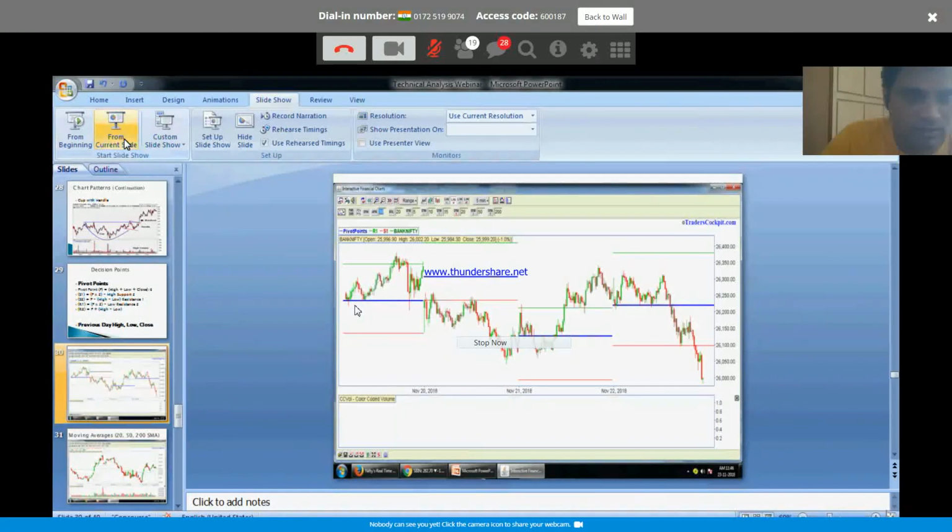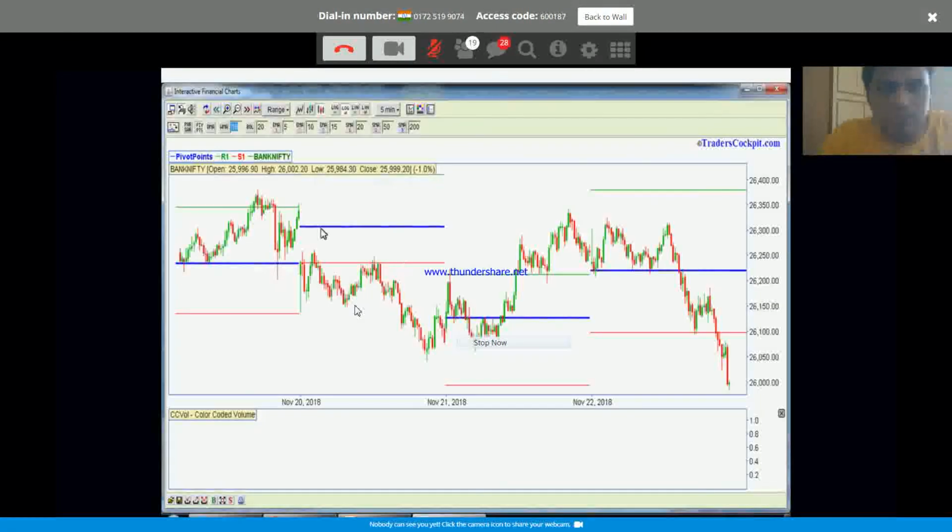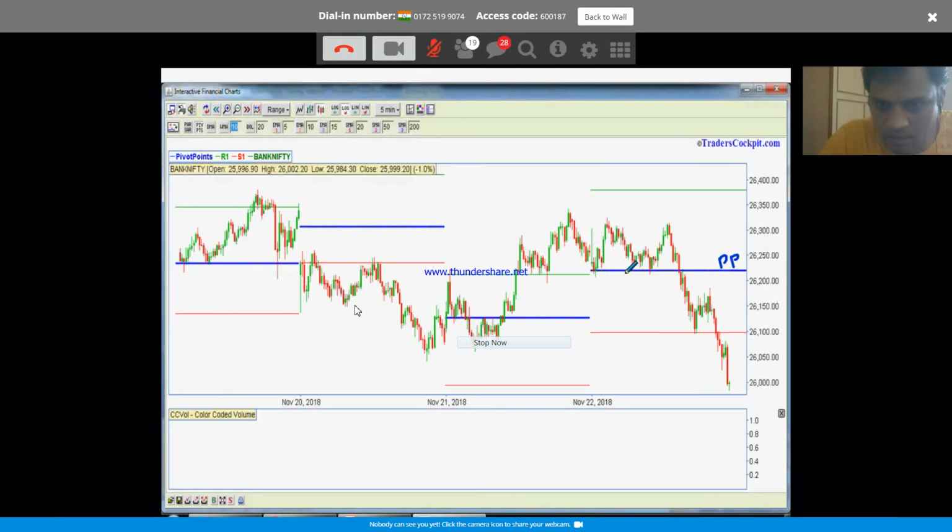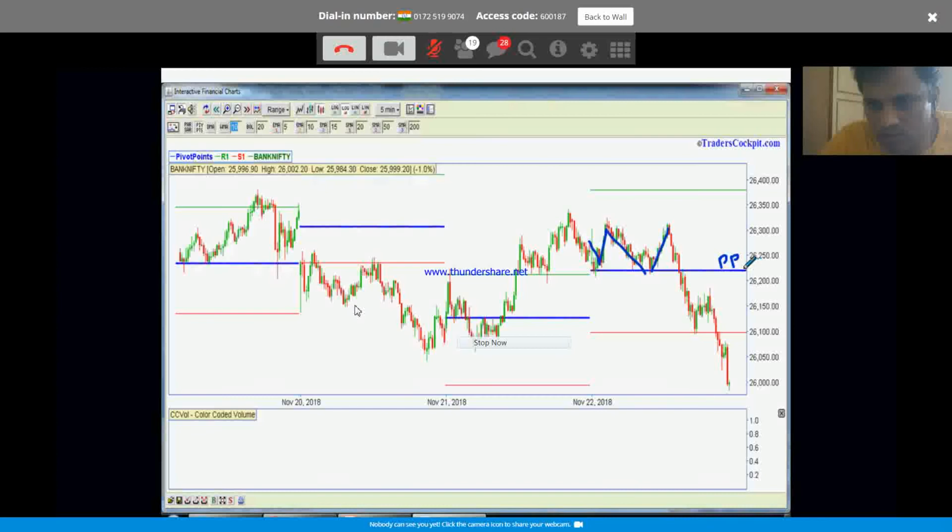This is the Bank Nifty chart. This is the Friday price action, right? This blue line is the daily pivot point. This is the daily pivot point. Now this is the Friday price action. This pivot point is already drawn on the chart, right? Look at how beautifully it came all the way down. This is, let's say, a 225, 300, 75 point move upwards.